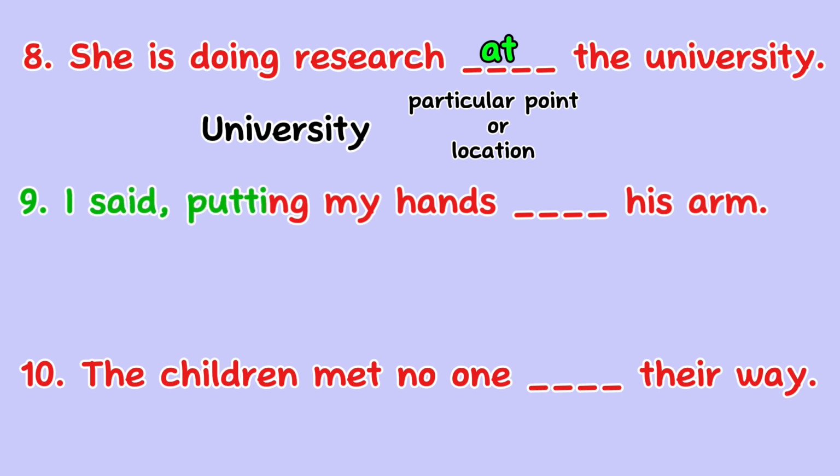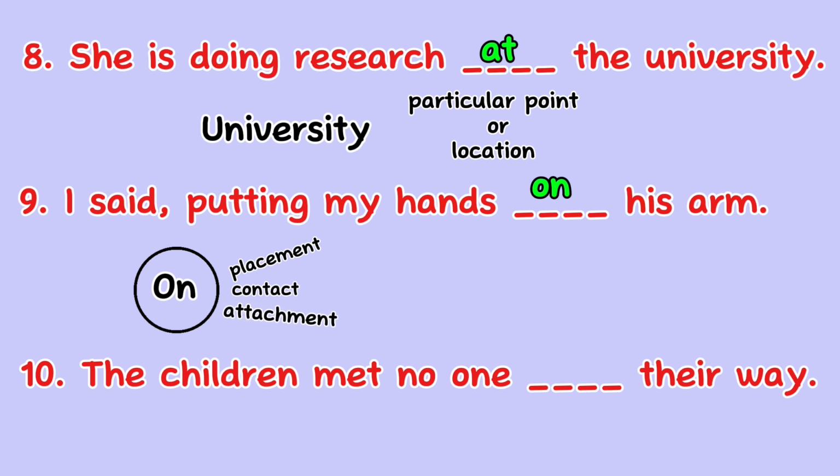I said, putting my hand blank his arm. The answer is on. I said, putting my hand on his arm. In this sentence, on is the correct preposition to indicate the placement of the hand in relation to his arm. On is used to show contact or attachment to a surface. So the speaker is describing placing their hand in contact with the surface of his arm.